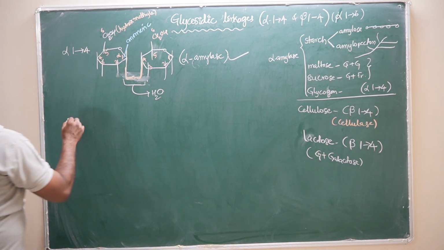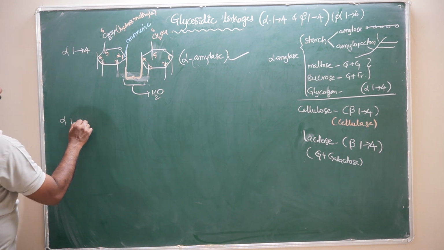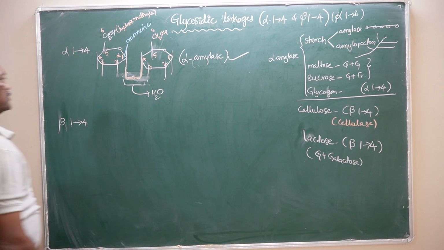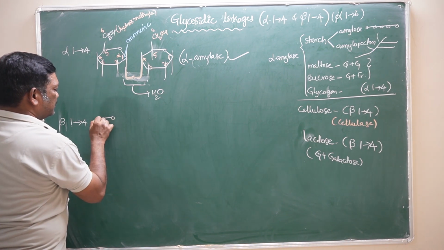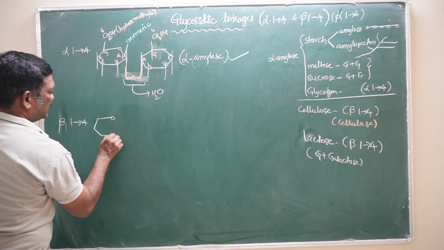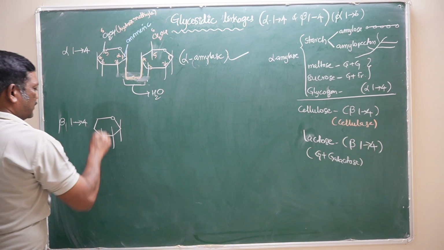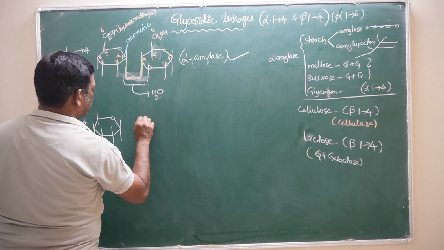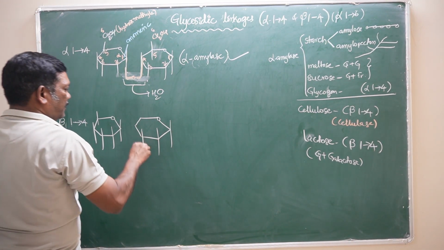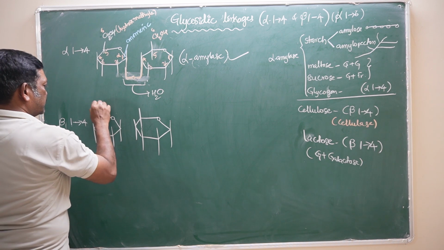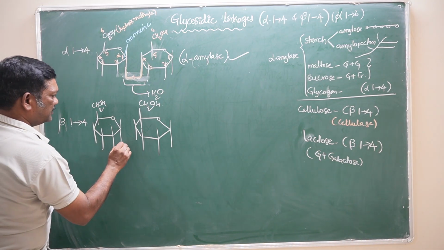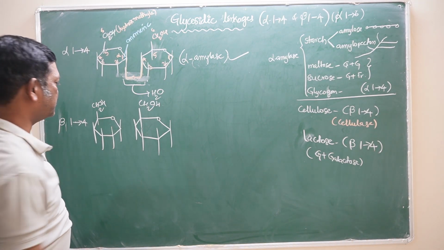Next, the beta 1,4 glycosidic bond. For example, we will take cellulose, a polysaccharide, and the neighboring hexose sugar. The same hydroxymethyl groups and the hydroxyl groups.